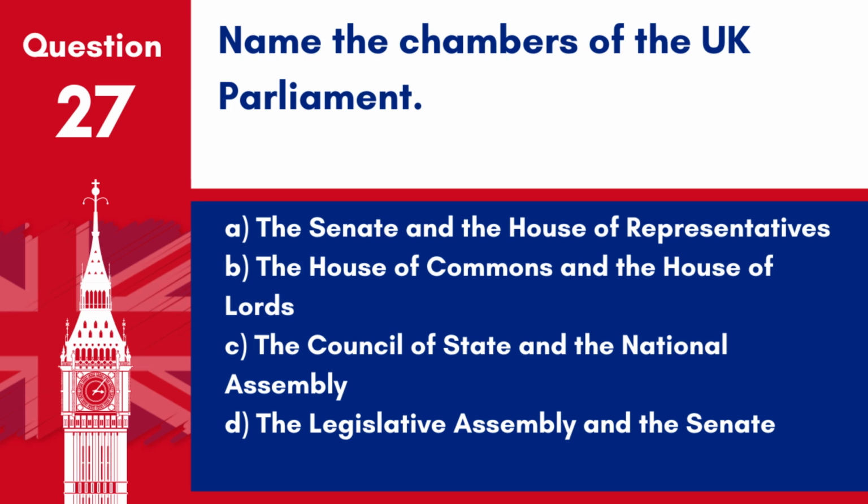Question 27. Name the chambers of the UK Parliament. A. The Senate and the House of Representatives. B. The House of Commons and the House of Lords. C. The Council of State and the National Assembly. D. The Legislative Assembly and the Senate. Answer B. The House of Commons and the House of Lords. These are the two chambers that make up the UK Parliament.